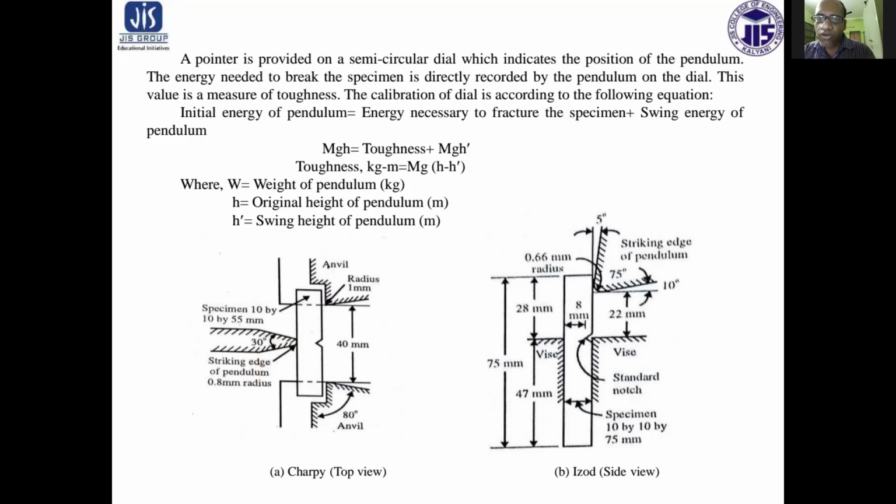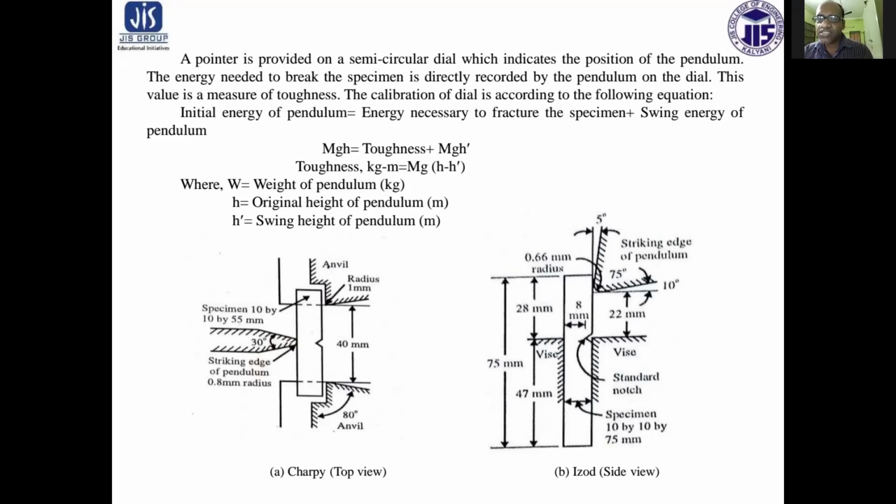Now in this following figure, the Charpy and IZOD test pieces are shown. In the Charpy test, the material is placed in the anvil, and the striker hits just opposite the side of the notch.